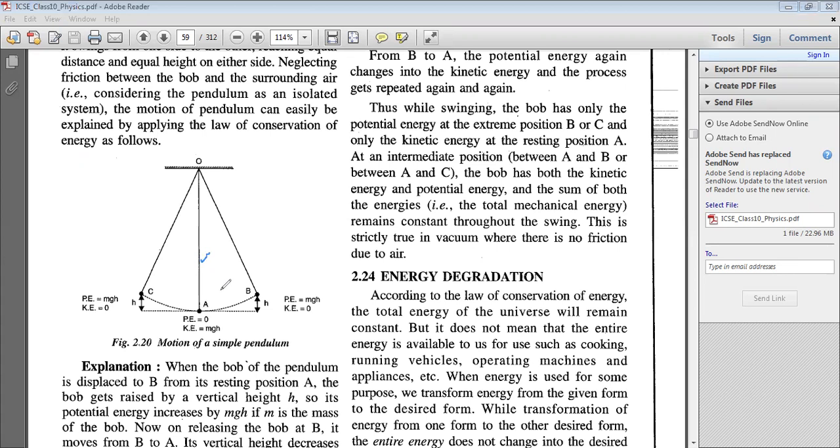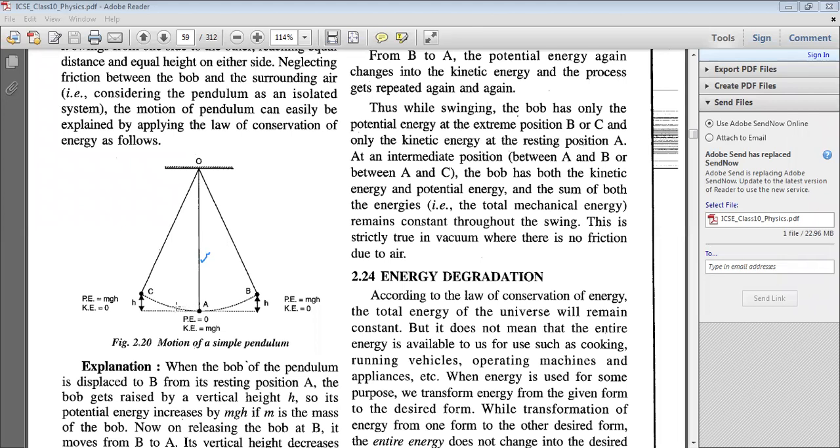At the mean position, position A, the bob is at its rest position. If you move the bob, it will oscillate.